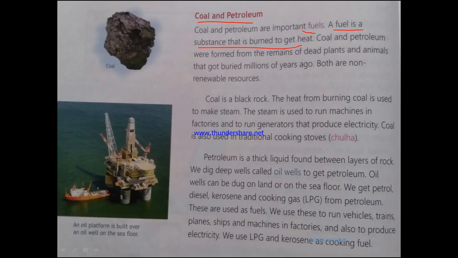Petroleum, cars, buses, they all move with the help of petroleum. How are they formed? They were formed from the remains of dead plants and animals that got buried millions of years ago. So plants and animals die, they get buried under the soil, and as millions and millions of years pass, they slowly change into coal and petroleum.